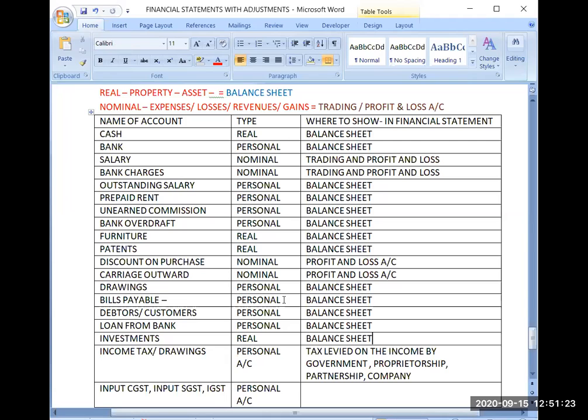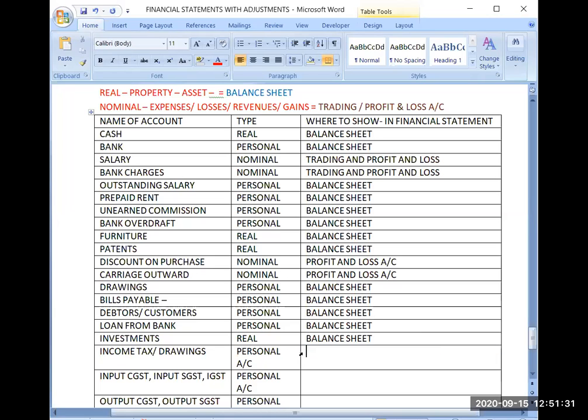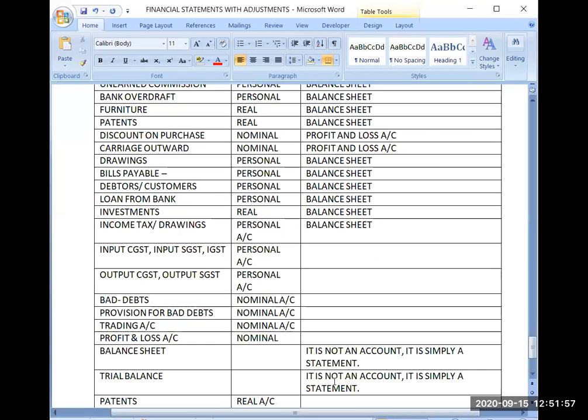Yes. Now income tax and drawings. These are personal accounts. Income tax is also a personal account, for the purpose that we are doing accounts of a sole proprietorship. That's why it will go to which financial statement? Yes, very good. These are also personal accounts, so these will also go to the balance sheet.